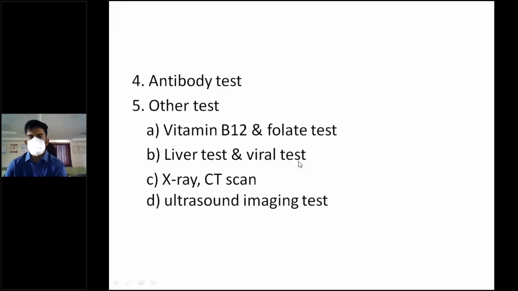Liver function tests and viral tests are necessary because in case of cirrhosis of liver, there can be thrombocytopenia, and viral tests because hepatitis A, B, C, D, E, all of them can present with pancytopenia. X-ray and CT scan to look for any sort of infections in the chest, and ultrasound imaging to look for abdominal infection, or to look for organomegaly also. Hepatosplenomegaly. If there is any splenomegaly, you have to suspect leukemias or any sort of chronic disorders.